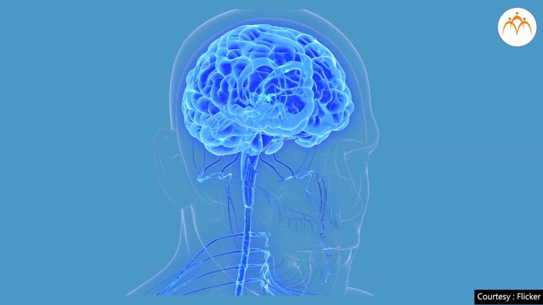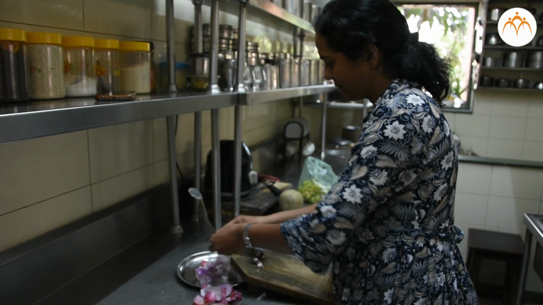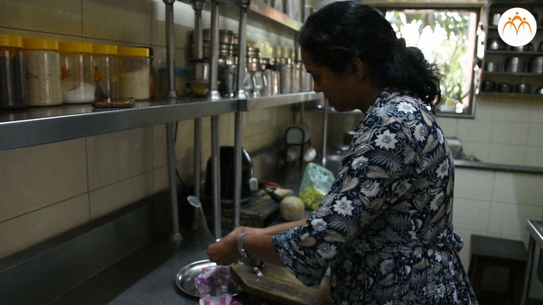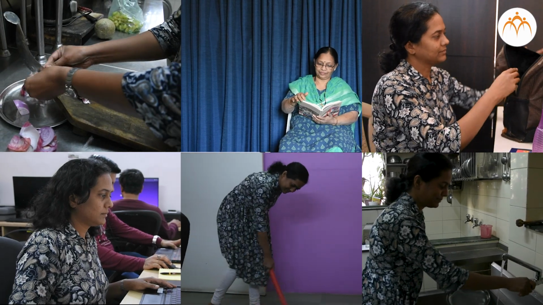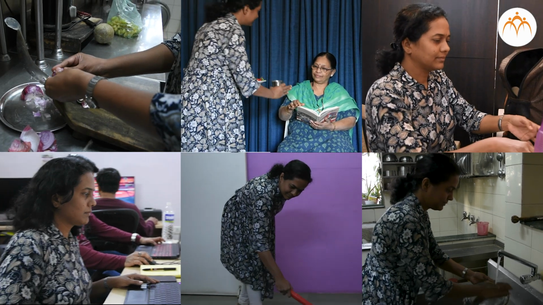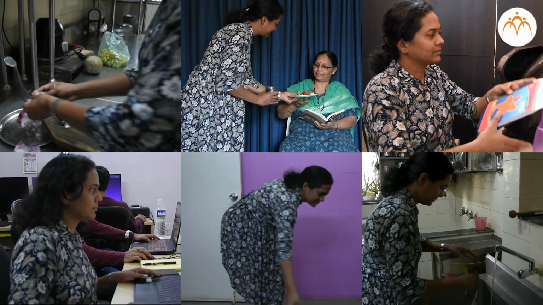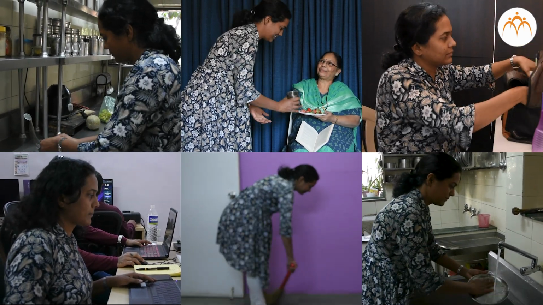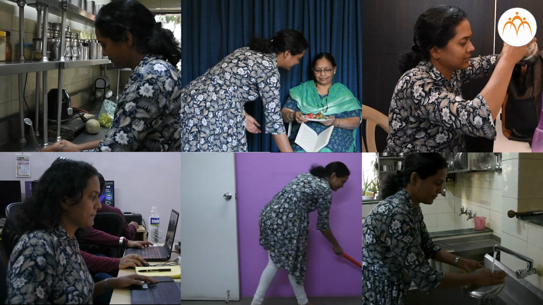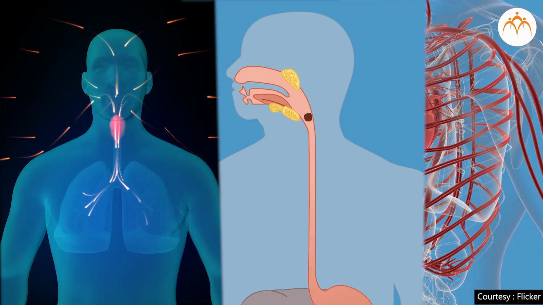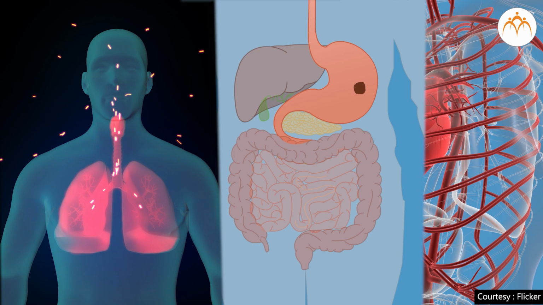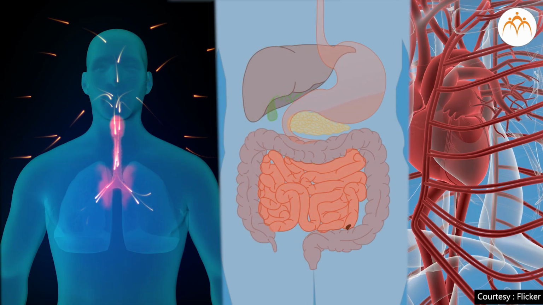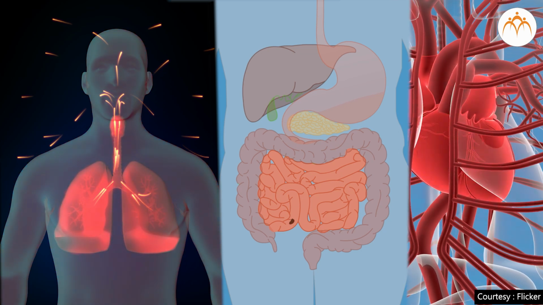Just think over it. Our mother is the head of our household. Have you thought about how many works she performs simultaneously? What does everybody like and dislike? She remembers all the things. She coordinates all together. She pays attention to all activities and completes each task properly and perfectly, and coordinates all the functions in the home. Similarly, to pay attention to all the functions of our body and complete them properly is very important. This is called coordination.